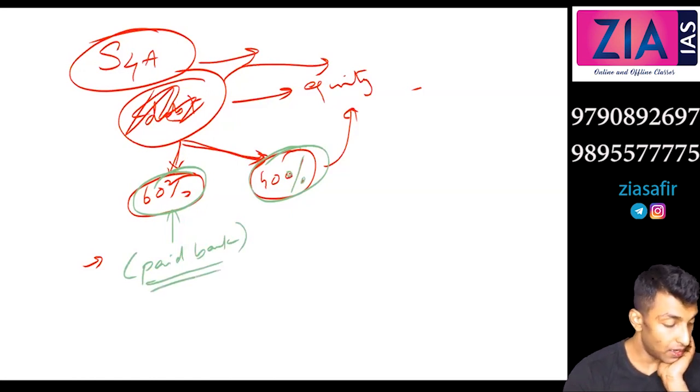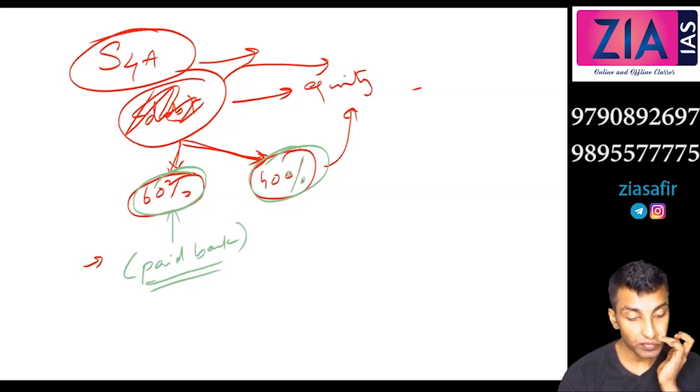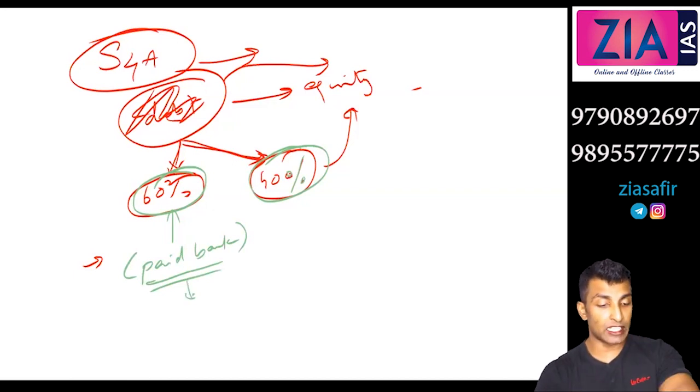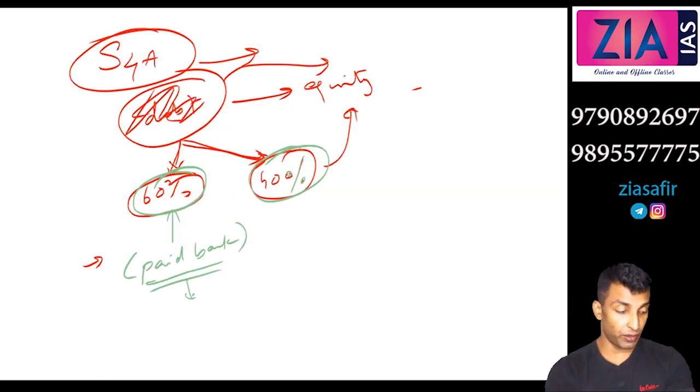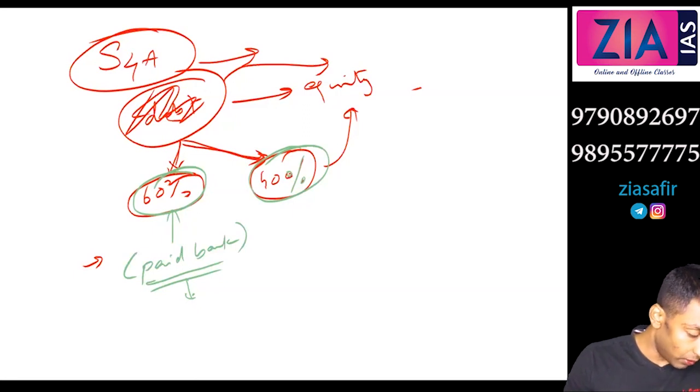It can be serviced by the company as per its current revenue. In bracket you can write cash flows. One more line is there, it should consist of at least 50% of the total loan.